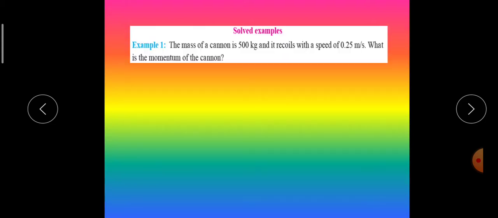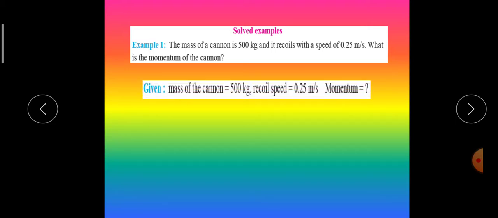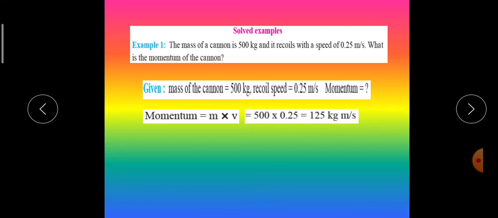Now let us take up the solved example from your textbook. The mass of a cannon is 500 kg and it recoils with a speed of 0.25 meters per second. What is the momentum of the cannon? Given: mass of the cannon is 500 kg, recoil speed is 0.25 meters per second. We have to find the momentum of the cannon. Momentum is mass multiplied by velocity. So 500 multiplied by 0.25 is 125 kg meters per second.